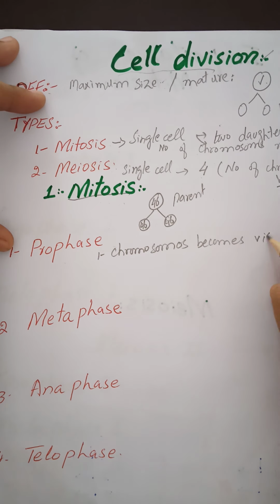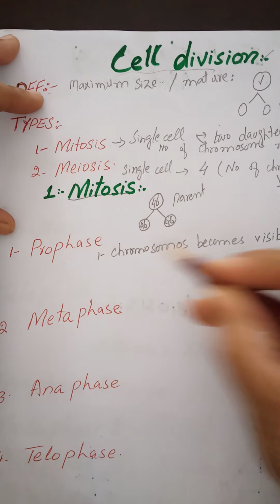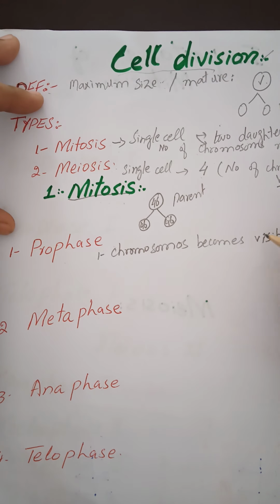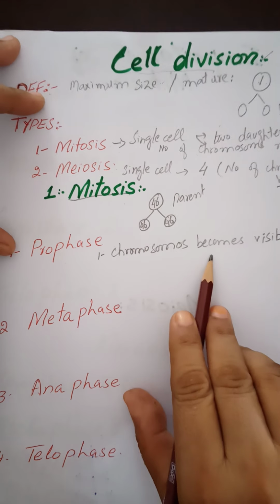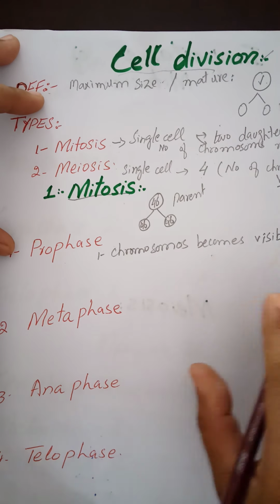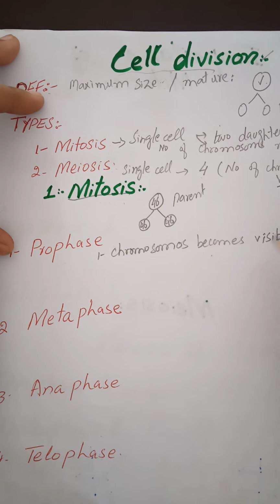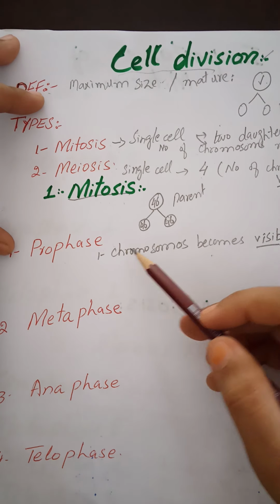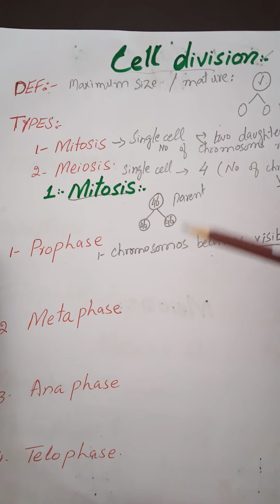Do you know what chromosomes are? Chromosomes are thread-like structures which carry bits of information about what we look like. These threads are very thin and in the normal state they remain invisible. But at the start of prophase, this set of chromosomes will start coiling like this, and due to coiling it becomes thick and visible. So the first event of prophase is that the chromosomes become visible.